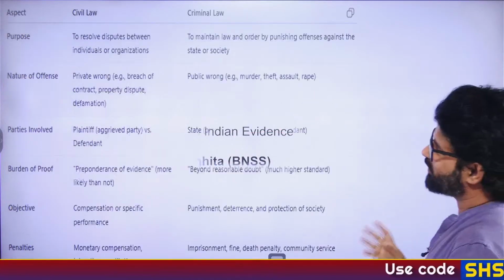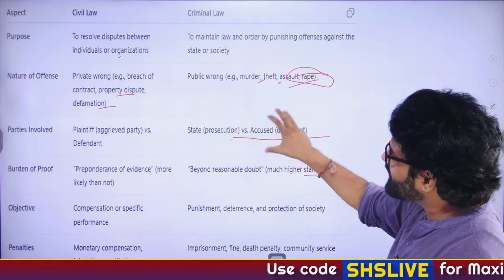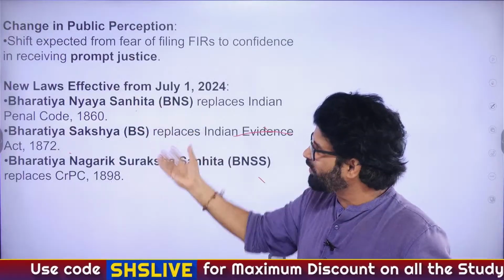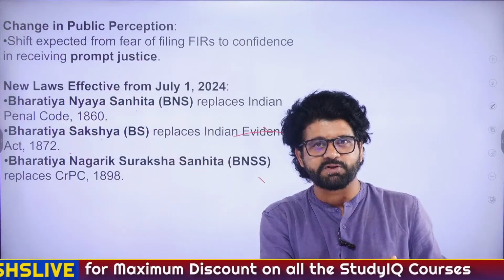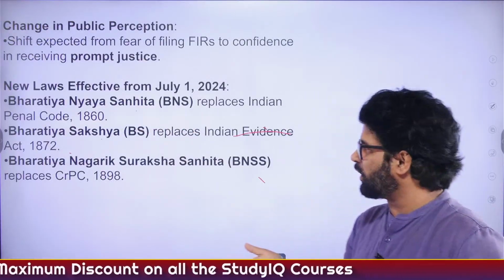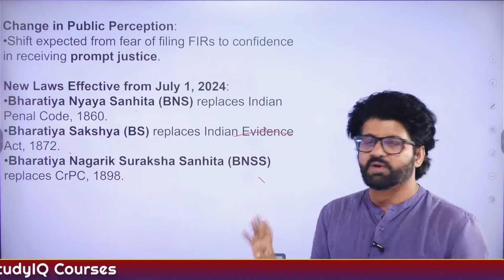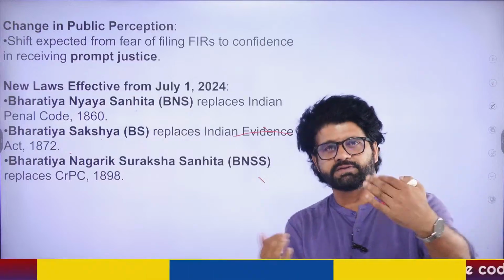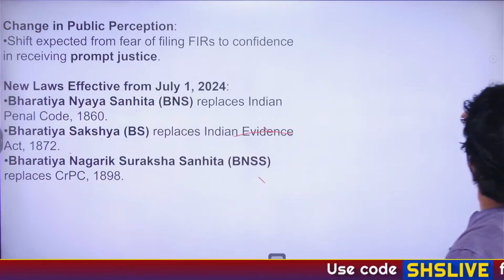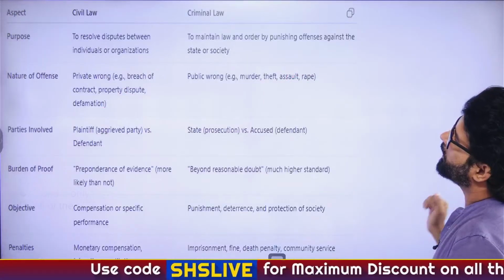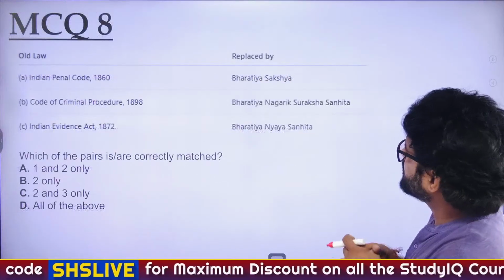We'll solve some questions. You will remember stuff. And this is the important part. This is fine, BNS, BNSS and all. This you will only understand once you understand the basic difference between civil law and criminal law. Like we are talking about the Criminal Procedure Code. This is a criminal law. All these IPC were criminal law. Civil Procedure Code, that's a civil law. So laws related to divorce, etc., those are civil laws. Okay. Now let's solve this question.